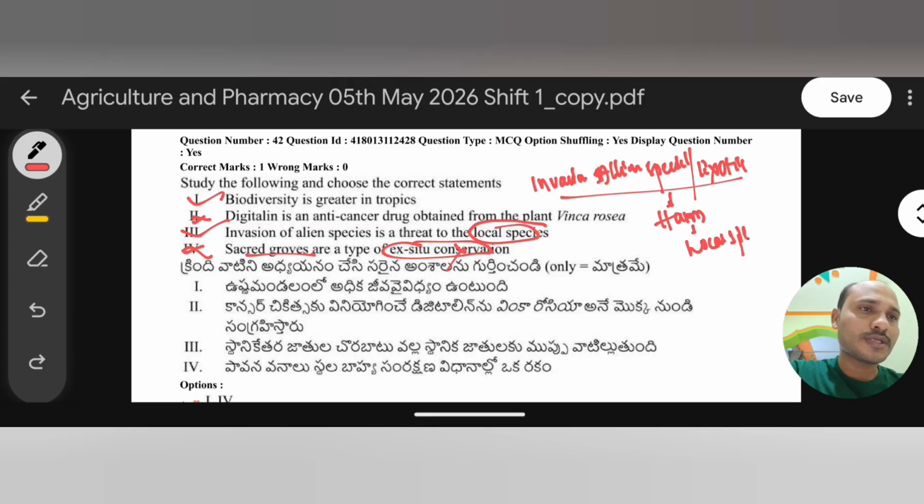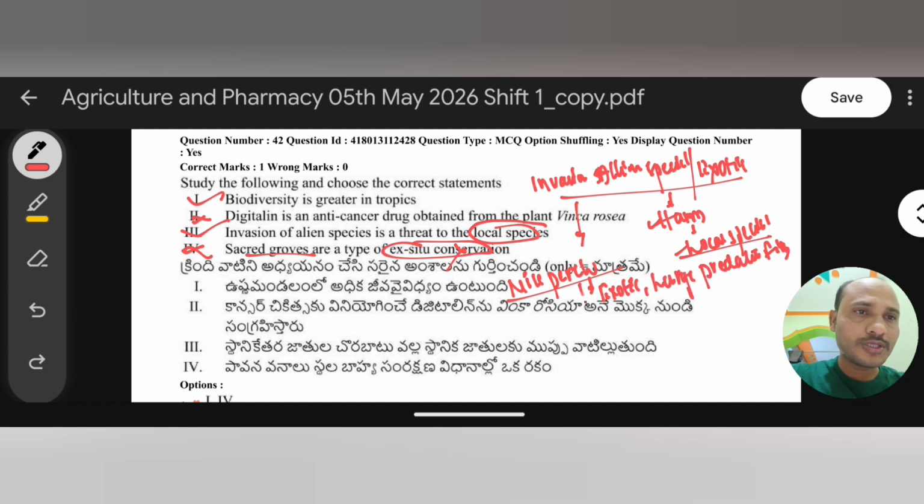For example, as per NCERT, we have a few examples of how invasive alien or exotic species harm local species. There is one fish example, the Nile perch. It is an exotic, large predatory fish.